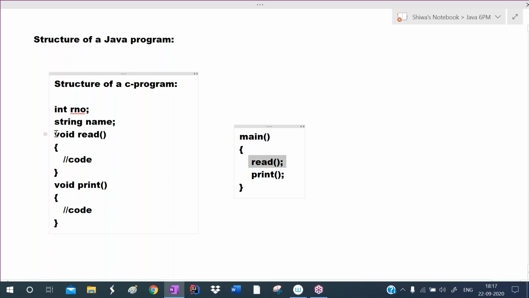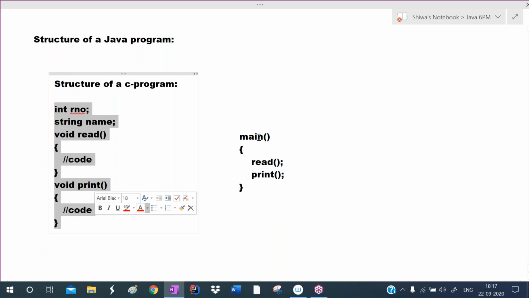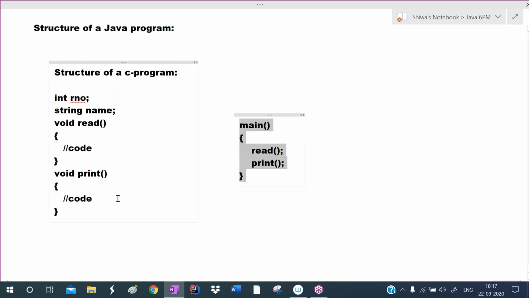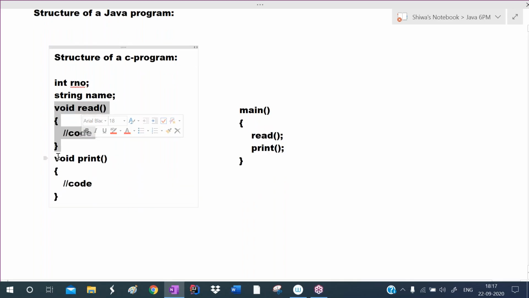When we call the read function, this code gets executed, which reads roll number and name. When we call the print function, it prints student details. So this is the structure of a C program. A C program means we write the program in the form of functions.